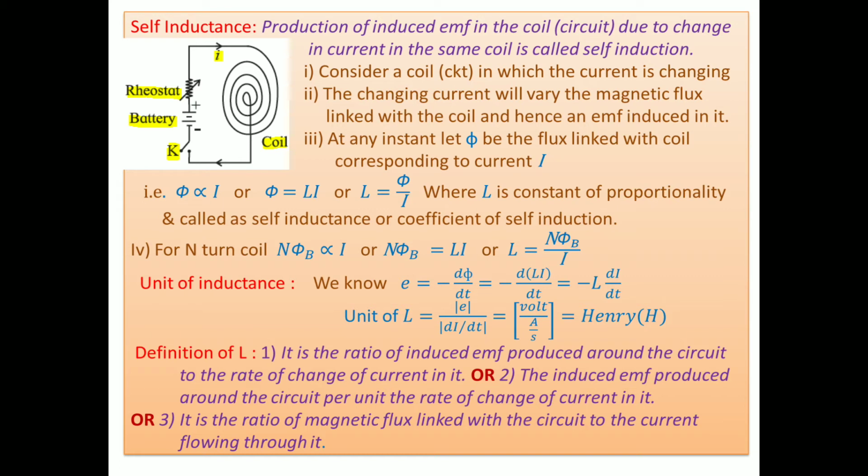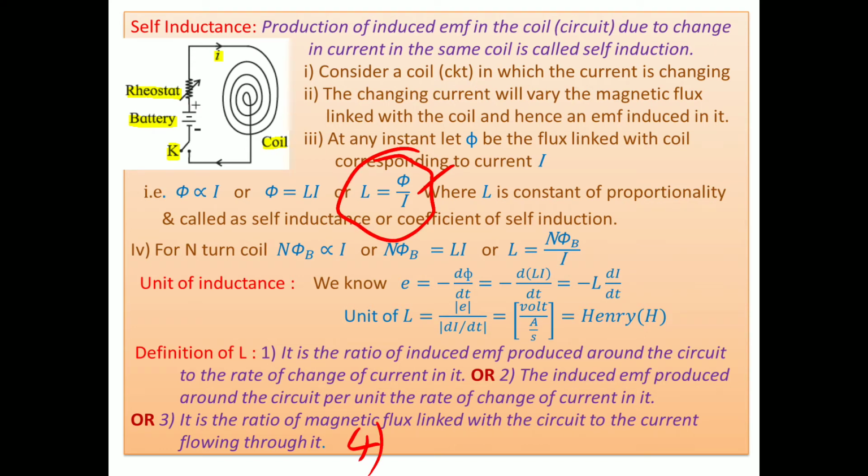Another definition is there. Look here. From this formula L equal to phi upon I, you can make the definition. It is the ratio of magnetic flux linked with the circuit, or you can say coil also, to the current flowing through it. Or again we make the fourth definition also.